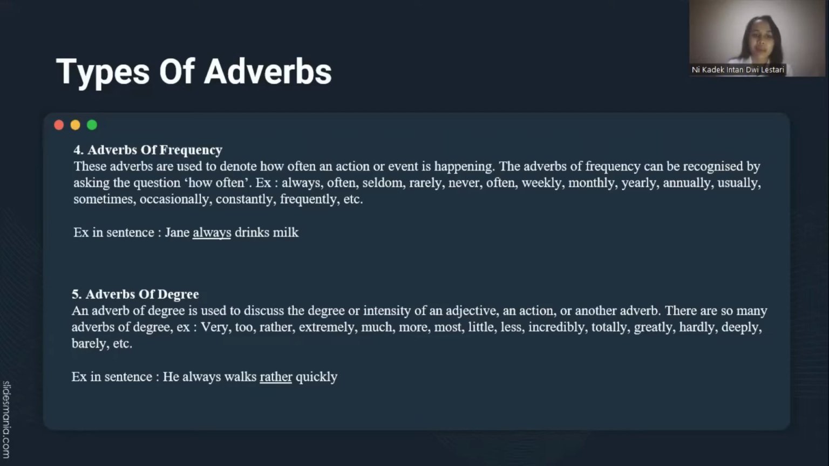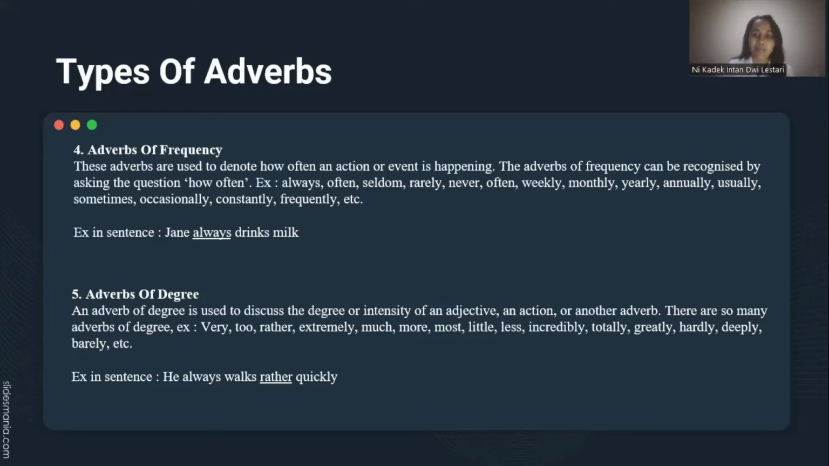Number 5, adverbs of degree. An adverb of degree is used to discuss the degree or intensity of an adjective, an action, or another adverb. There are so many adverbs of degree.